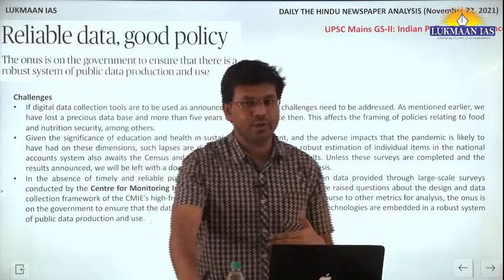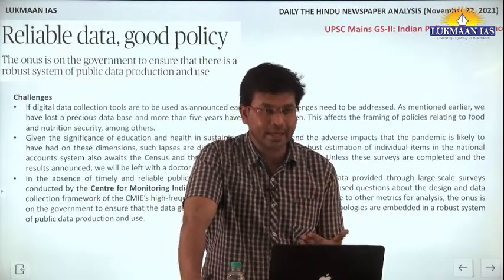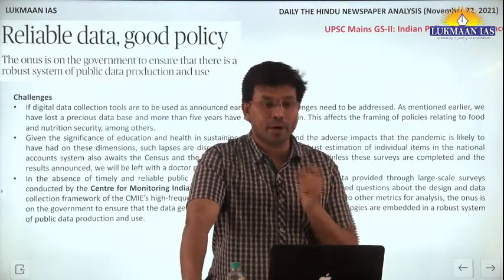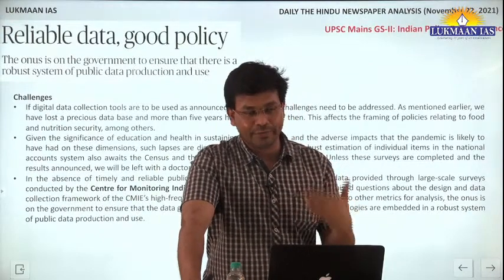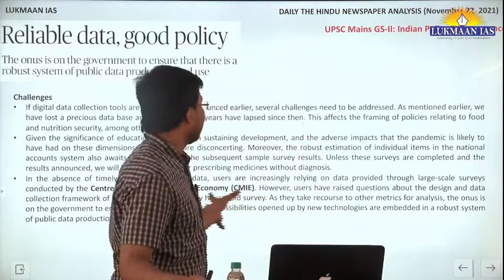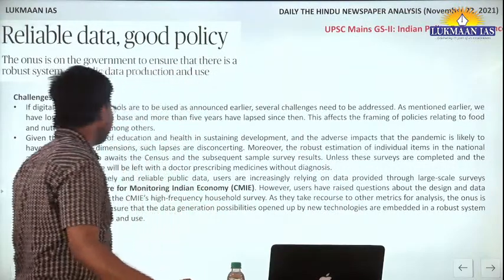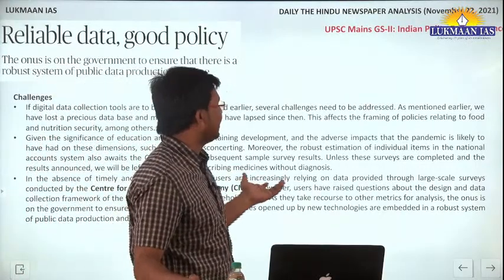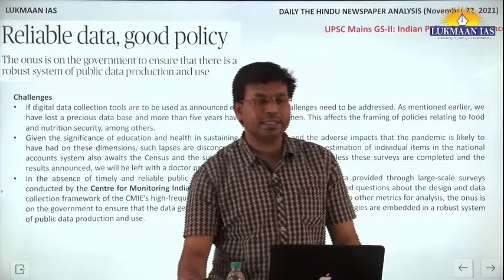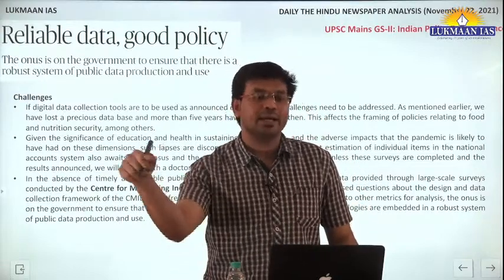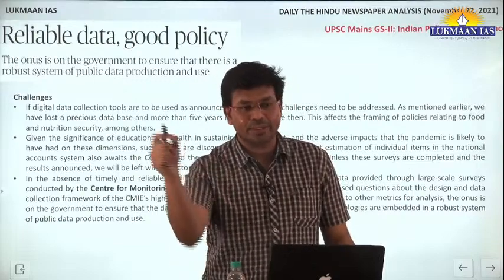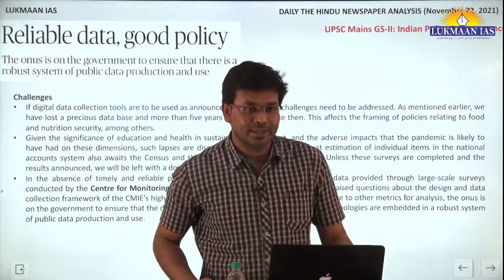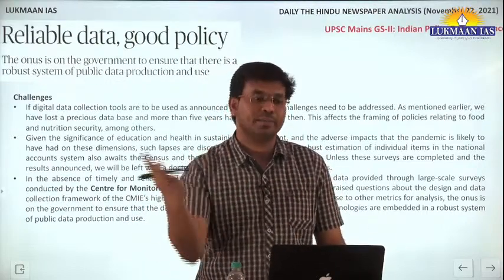This particular article will help you understand the importance of public data and how public data is helpful for coming up with proper policies that can be targeted more efficiently towards the beneficiary. They are saying that the government is not using the public data. It simply means that a doctor is prescribing medicine without diagnosing a disease. When you are not identifying what the illness is, how can you directly recommend prescriptions or medicines?